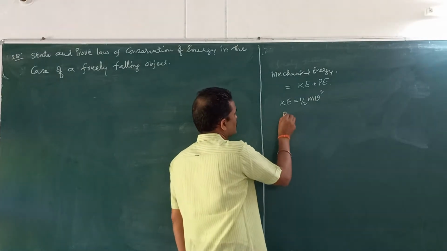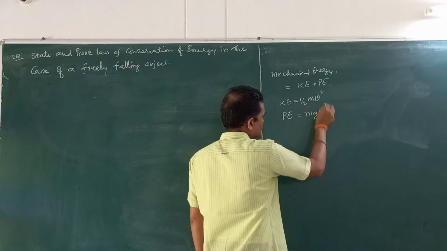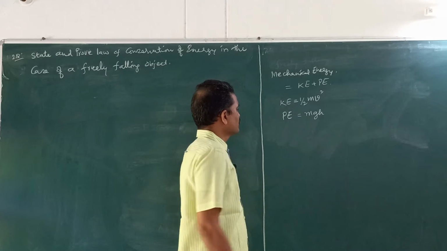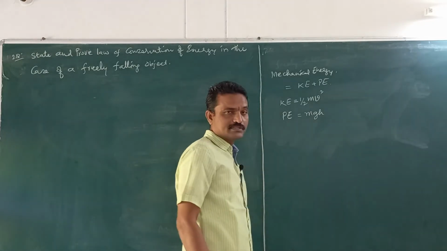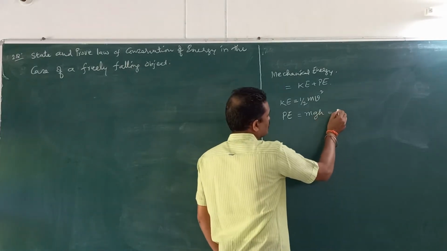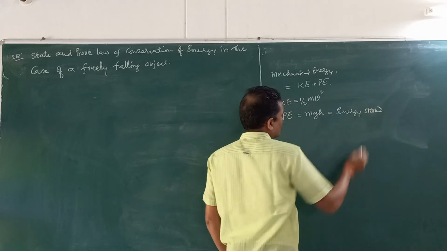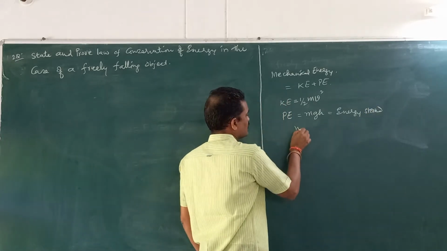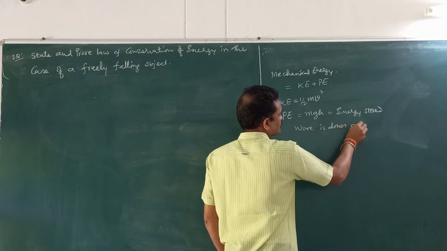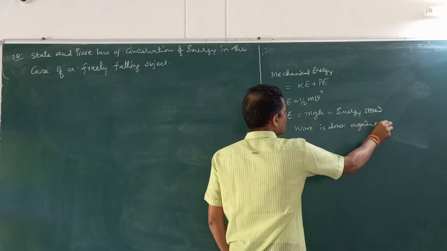Now, what do you mean by potential energy? In general, we consider it as mgh, but this is not the correct definition. But simply we write potential energy is mgh for this exam purpose. If you remember this, that is enough. Potential energy is nothing but the energy stored by the object when some work is done against the wish of the object.